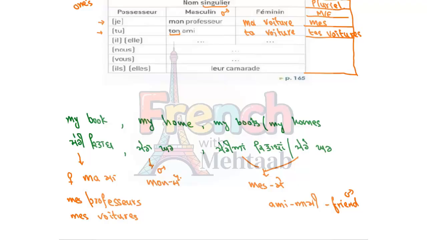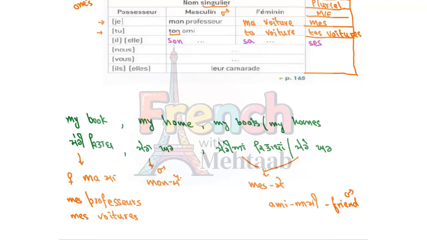Now with il or elle, we use son, sa, ses. Son means her or his. Sa means again his or her, and ses means his or her. Now, if we use in French for saying usda, usdi, and usdiyan or uste.